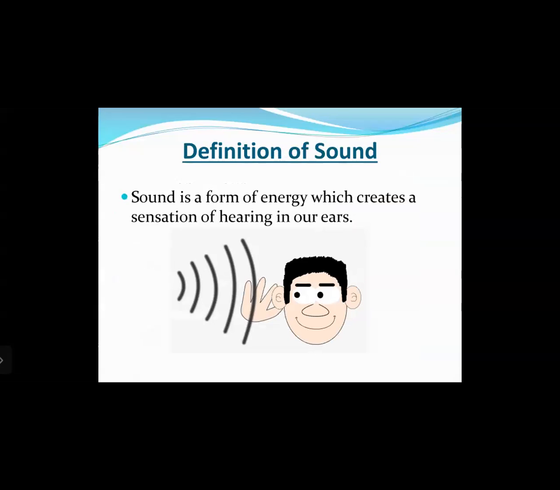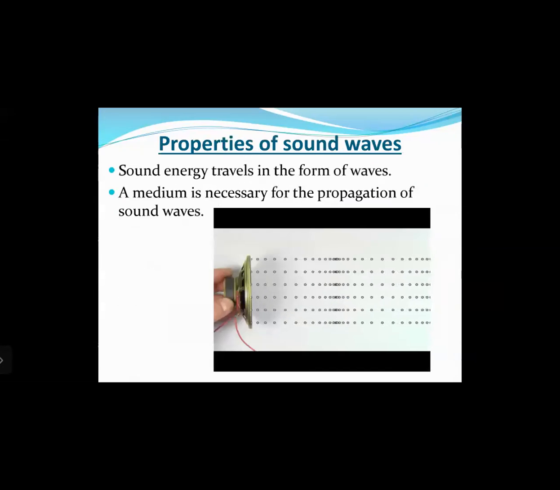So we had seen the definition of sound. Sound is a form of energy which creates a sensation of hearing in our ears. There are various kinds of energies, out of which sound is one form of energy, right? It is a form of energy which travels through a medium and creates a sensation of hearing in our ears. Then let us study about the properties of sound waves.